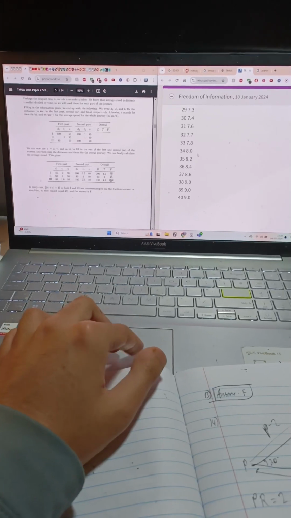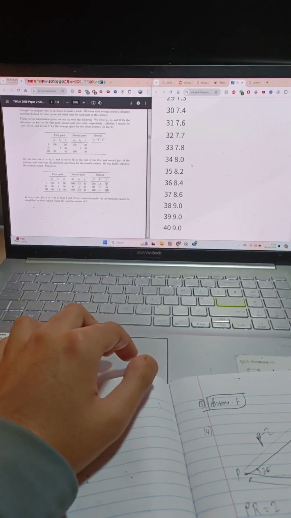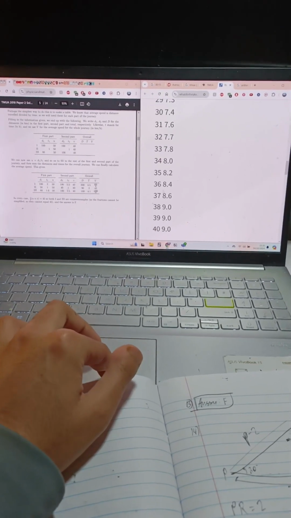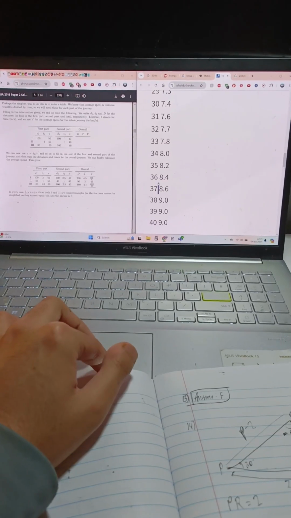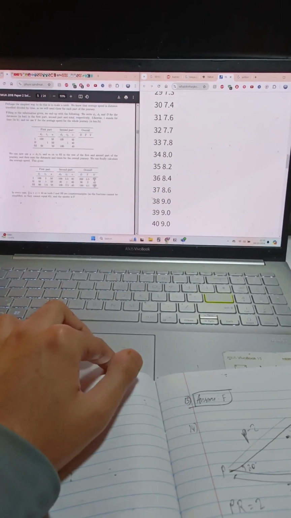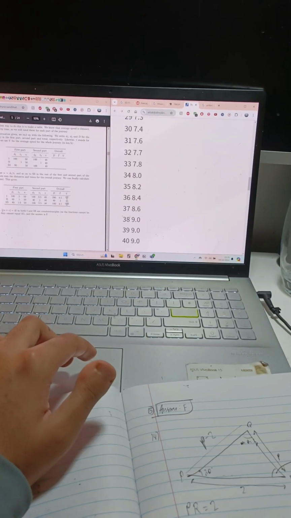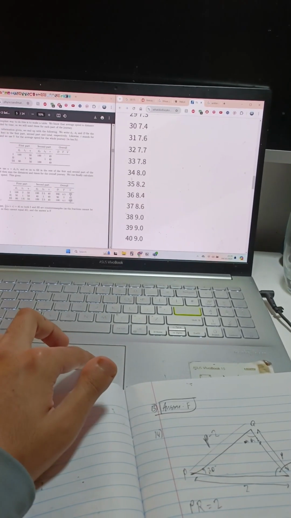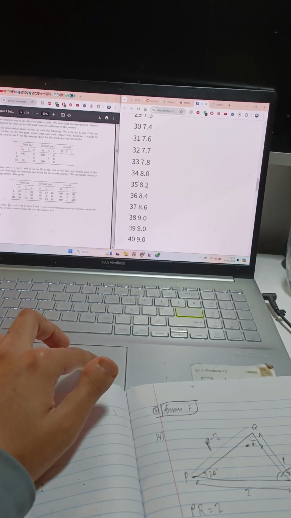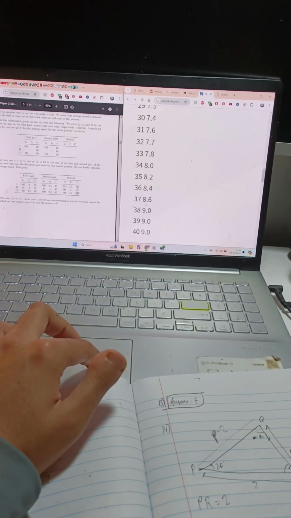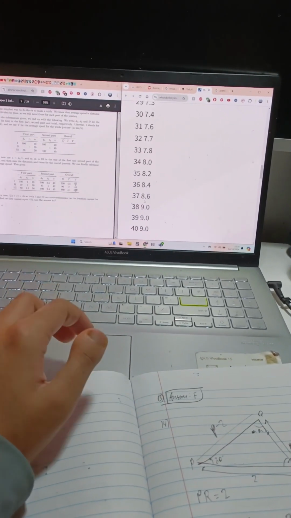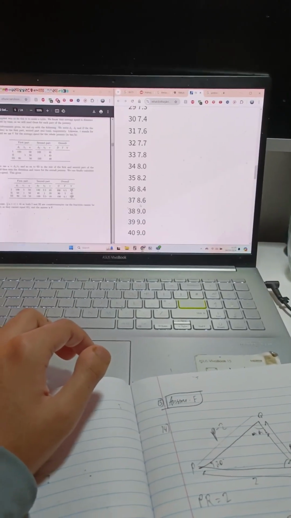So is that good? Is that bad? I'm not sure. I think to get a solid chance of getting into university, I need to get at least 37, ideally of course 38. So at least 38 I need to get. I think I should be able to get from 35 all the way to 38. It's just 3 more marks, but those 3 marks are going to be the hardest to get.